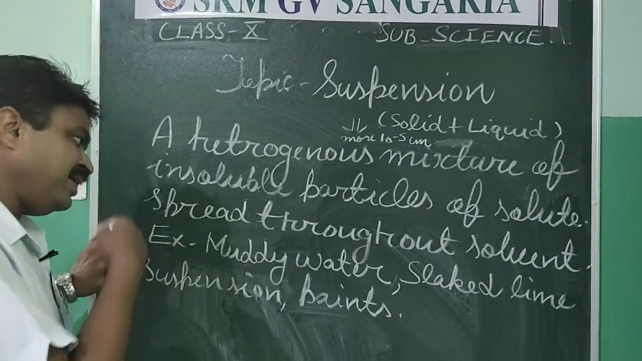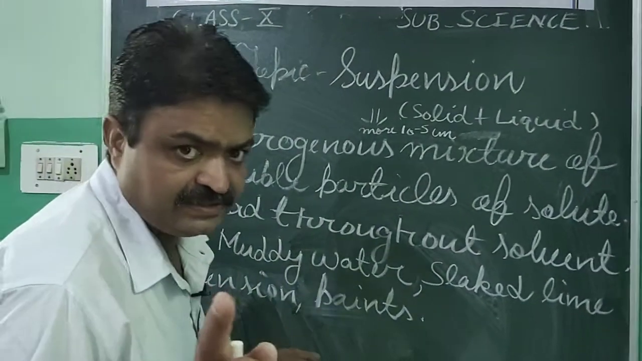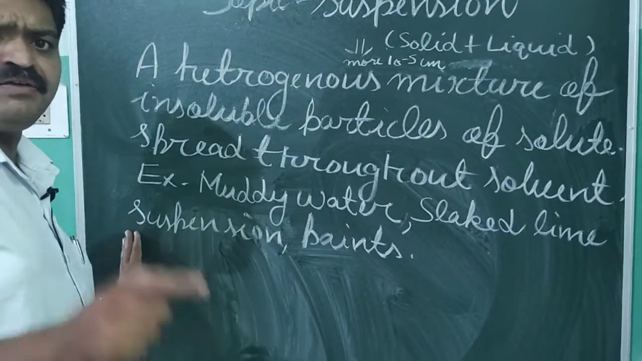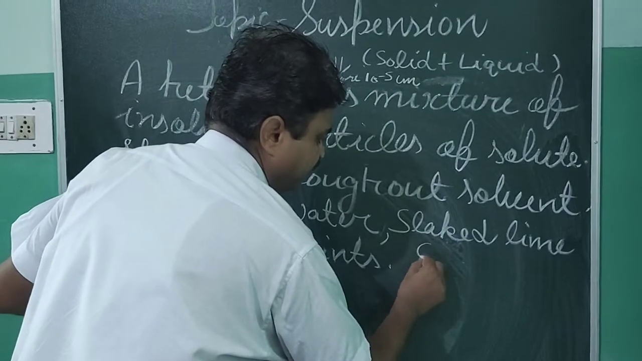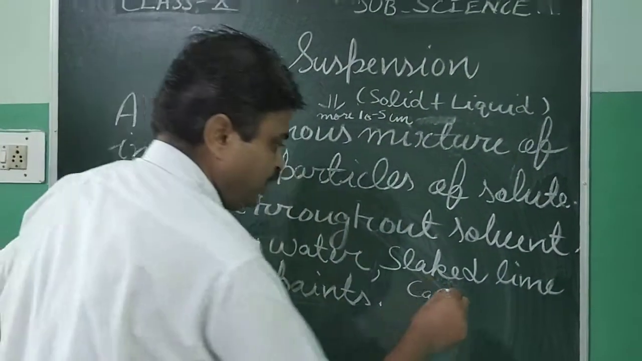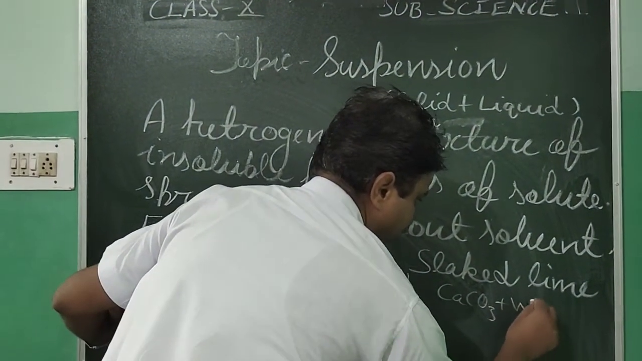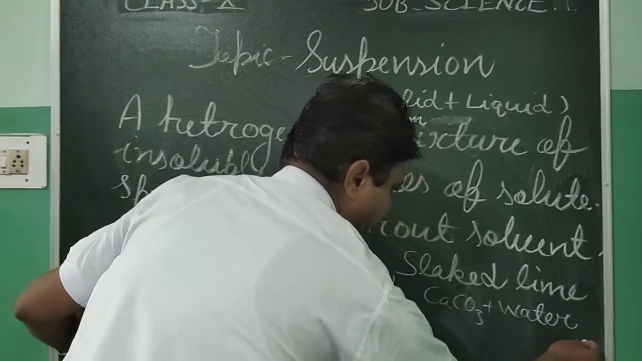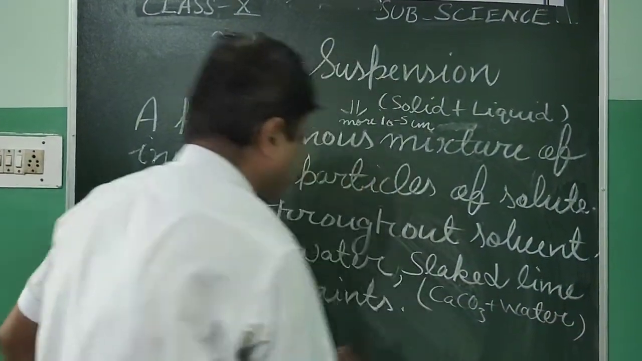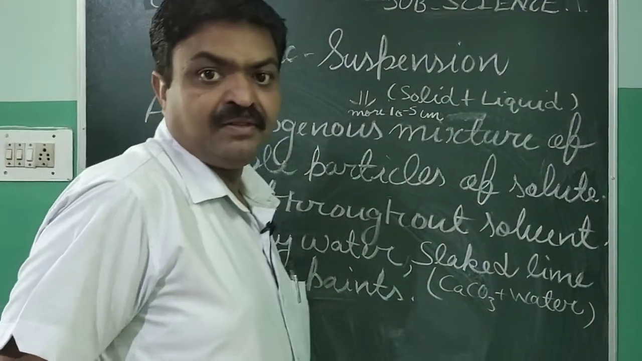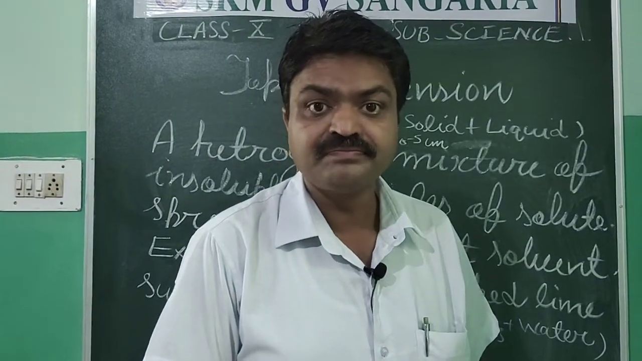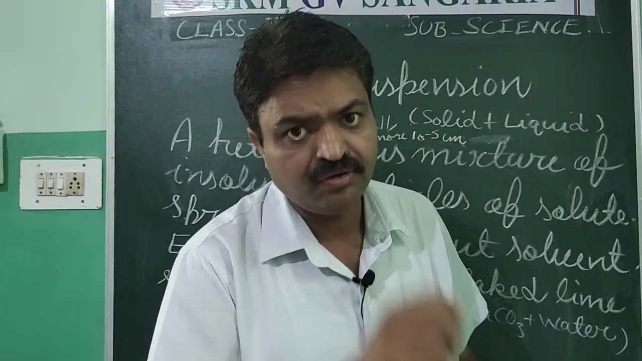Now there are many examples we can take in this case, like muddy water and slaked lime water. Now what is slaked lime water? Student, slaked lime water, when the water has calcium carbonate with water, then that particular chemical is known as slaked lime suspension. Slaked lime suspension. Like this, the paints that are generally applied on the walls are also an example of suspension.